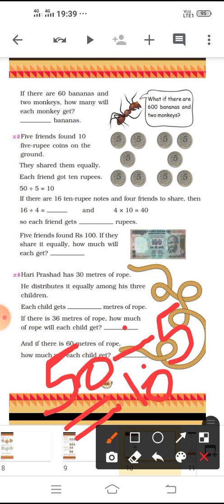If there are 16 10-rupee notes, and 4 friends to share, then what can they do? They can share 40 divided by 4, that is 10.